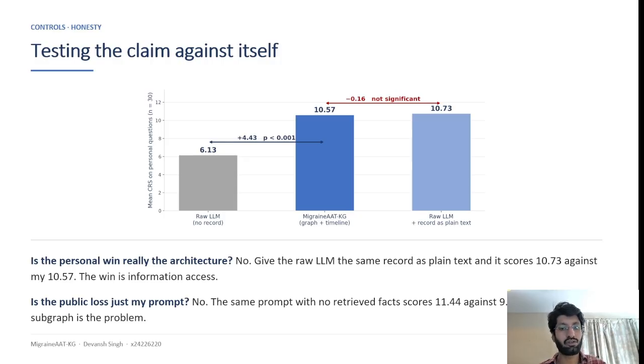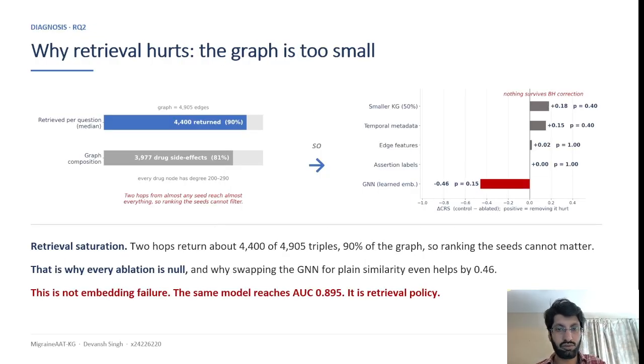Second is the public loss caused by my prompt wording. I ran the identical prompt with the retrieval facts taken out. Without them, it's 11.44. With them, it's 9.54. So the facts I retrieve are actively making it worse. This is the most useful finding in the project.